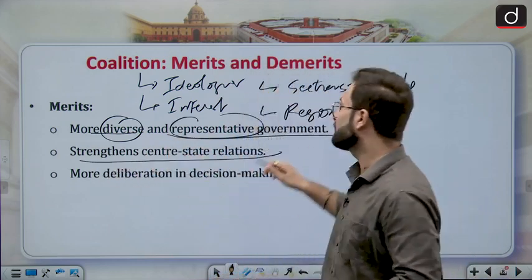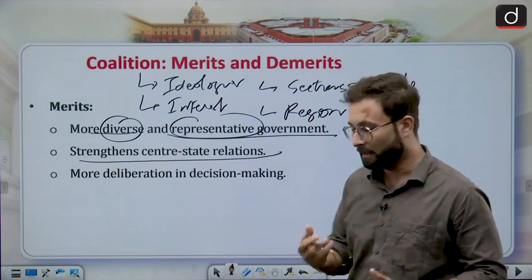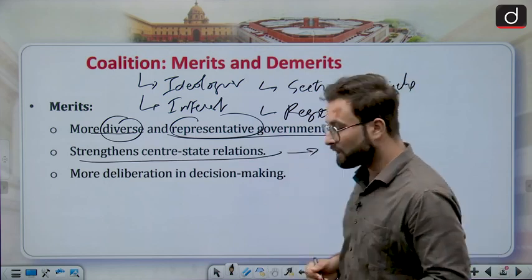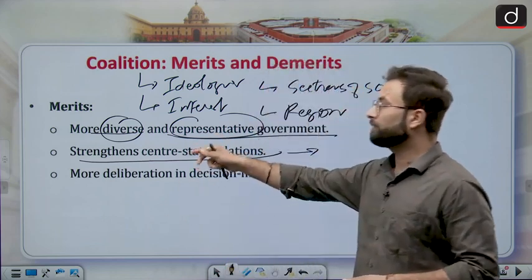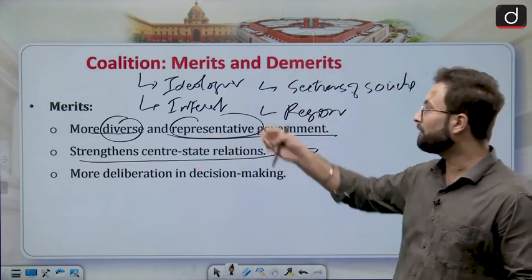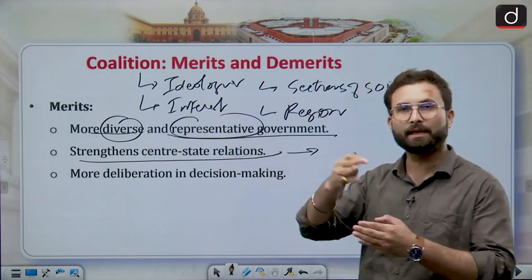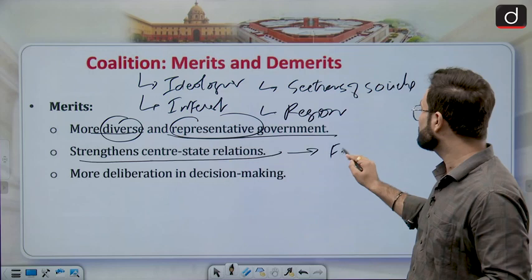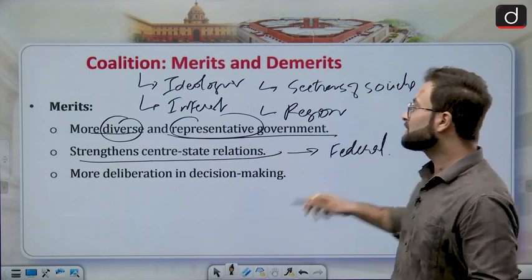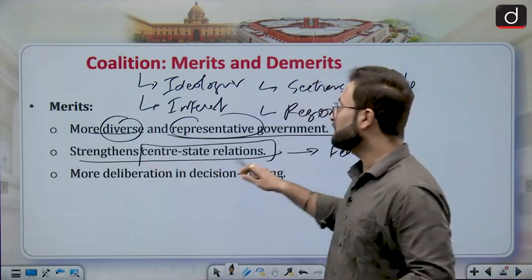Second, it strengthens center-state relations. As I told you at the start of the lecture, coalition government will strengthen the federal structure. Why? Because various parties with different interests, from different areas and regions, are coming together. That will strengthen the federal structure, which is basically strengthening the center-state relations.